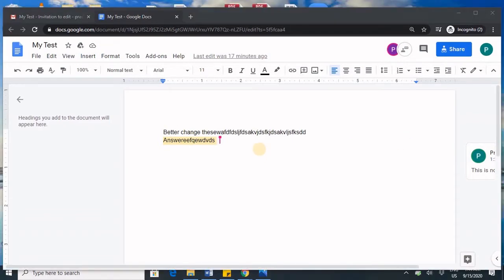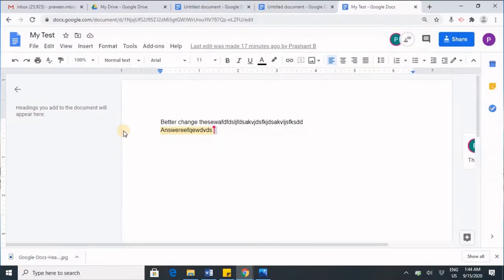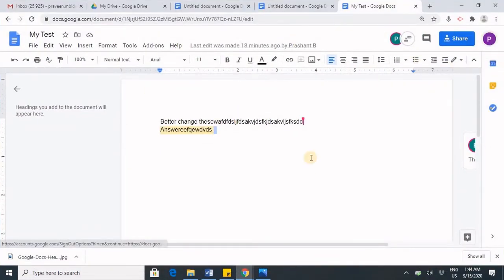So as Prashant has written something here, now let us come and see how Praveen's Google Doc looks. See that has been written here, right? So this is also saying that it has been written by Prashant.